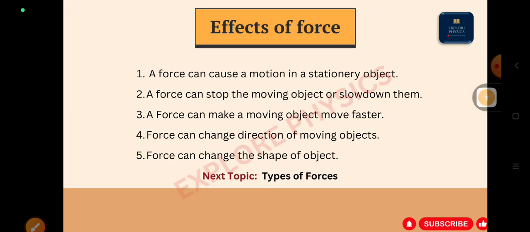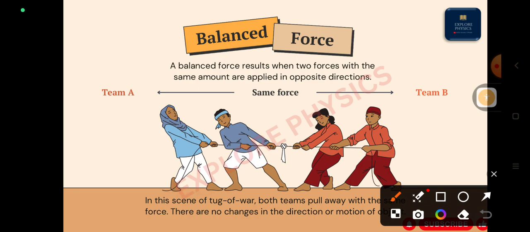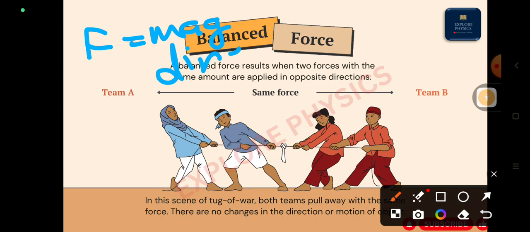Types of forces, right? So the first one is balanced force. What is meant by balanced force? Whenever we are applying force on the same object, with equal and opposite force on both sides, then those forces are called balanced forces. As we have discussed, force has magnitude as well as direction, right? Force is nothing but a vector quantity. It means it has magnitude, and it also has direction.